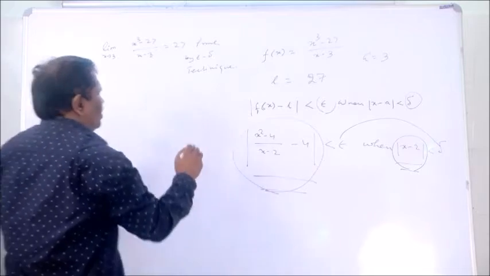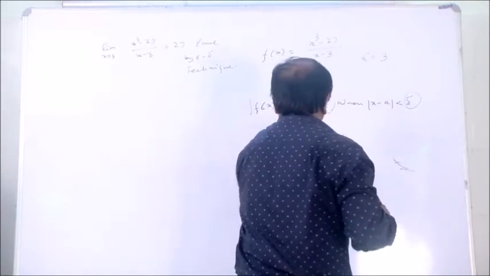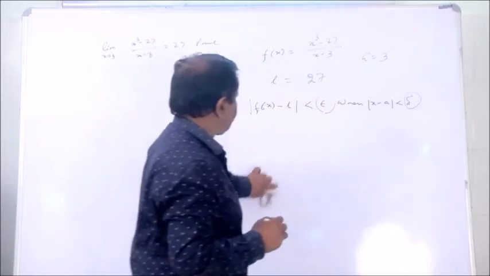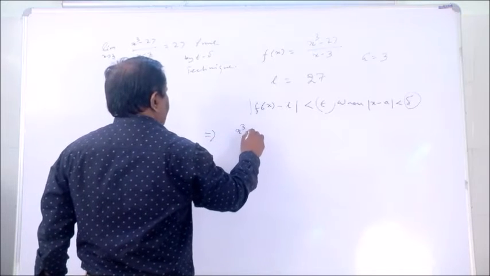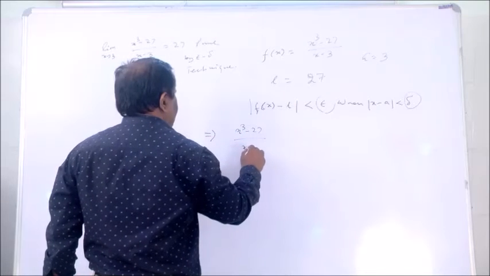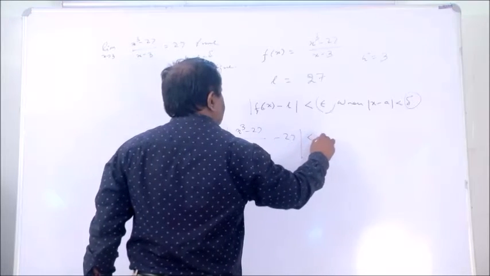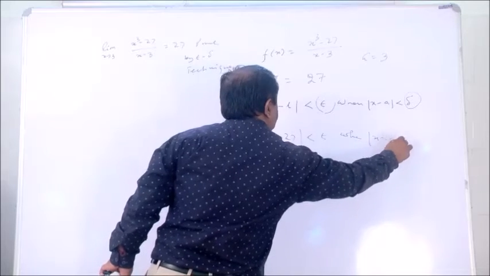First, put the formula. So that implies mod of x cube minus 27 whole divided by x minus 3 minus 27 is less than epsilon when mod of x minus 3 is less than delta.